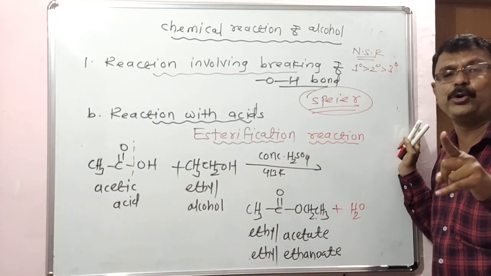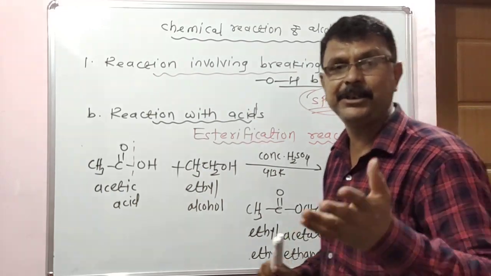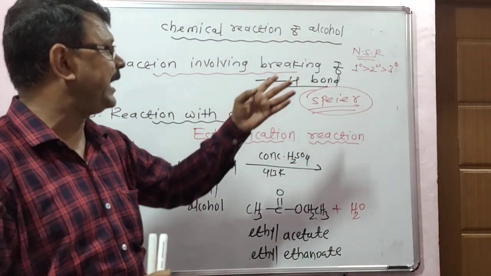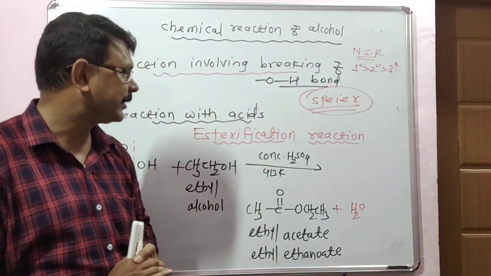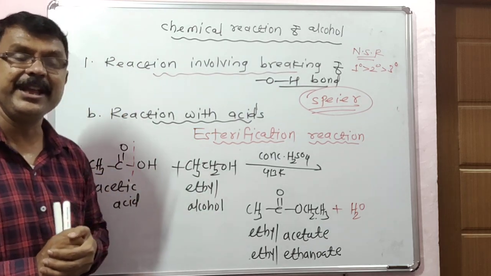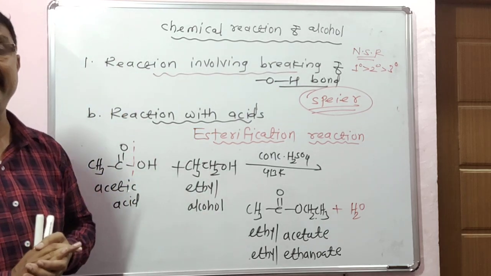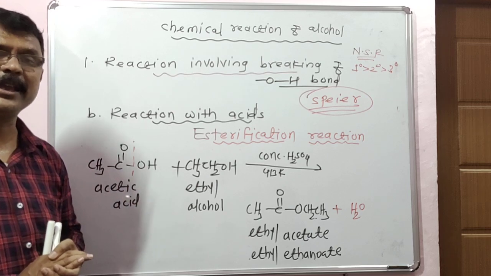This reaction is a nucleophilic substitution reaction. Everybody, the order of reactivity of alcohol is primary alcohol greater than secondary alcohol greater than tertiary alcohol. Next, the order of reactivity of the carboxylic acid is formic acid greater than acetic acid greater than propionic acid. Okay, thank you.